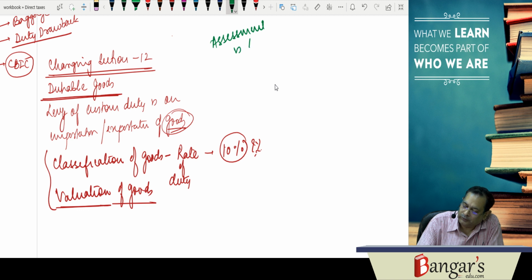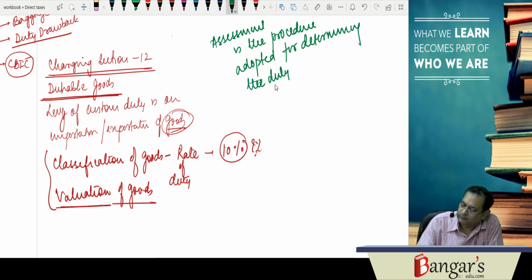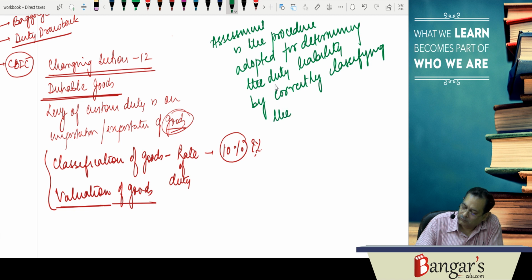So basically assessment is a procedure adopted for determining the duty liability by correctly classifying the goods and valuing the same.